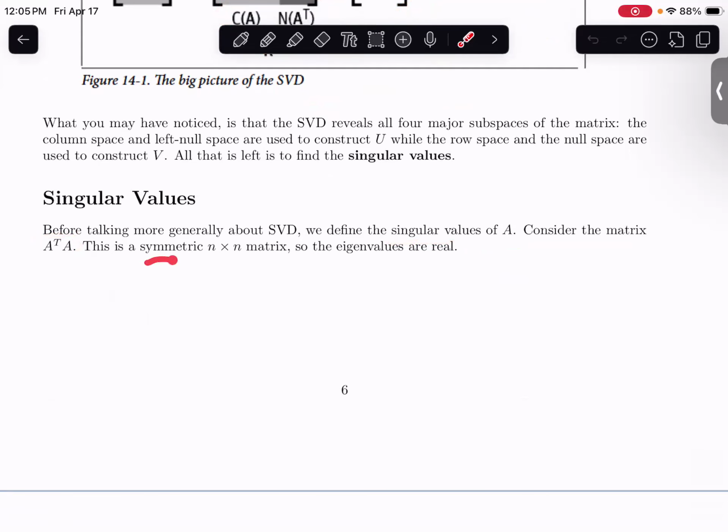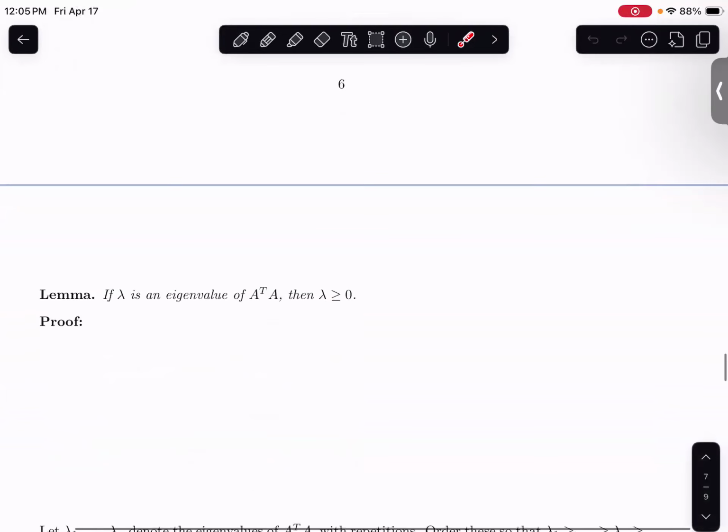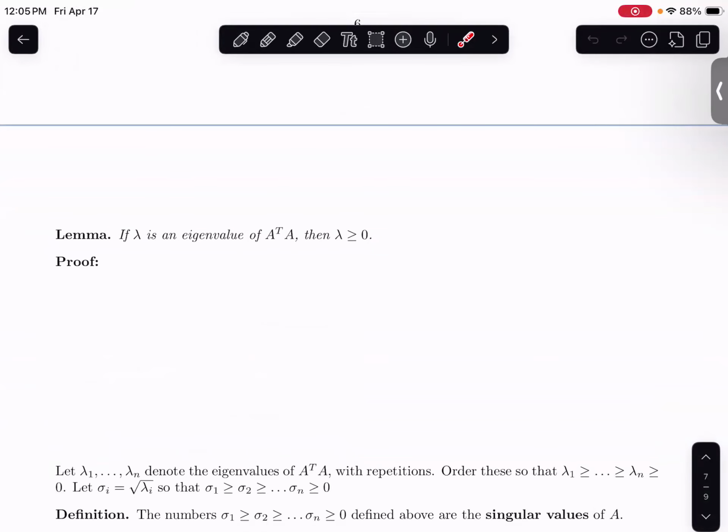This is always going to be a symmetric n by n matrix, so the eigenvalues are going to be real, and we know we can diagonalize it. And we want to say a little bit more about this as well. So we have the following lemma, which tells us that if lambda is an eigenvalue of A transpose times A, then lambda is going to be greater than or equal to 0. So in other words, A transpose times A is positive semi-definite, right? That's when the eigenvalues are all greater than or equal to 0.